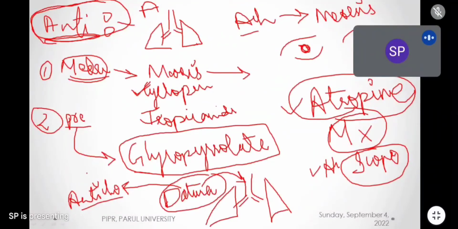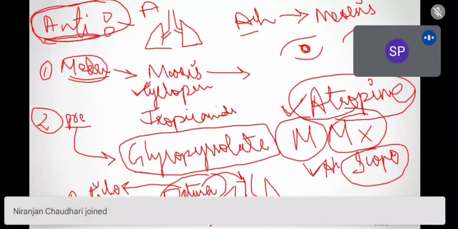तो देखो, atropine and scopolamine both are naturally occurring anticholinergic drugs, and both are very powerful anticholinergics, and both have unspecific actions. Unspecific actions means they will act on all muscarinic receptors starting from M1 to M5. So when they act on all the receptors, what happens? The patient will have different actions in the body. Actions on all the systems are seen. That's why atropine and scopolamine are not commonly used in hospitals.